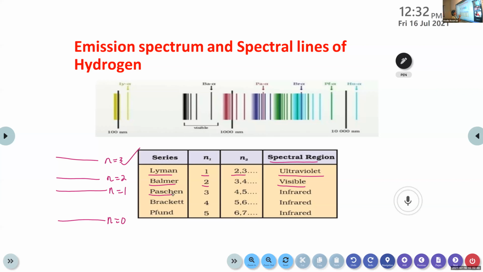Next one, Paschen, n1 equal to 3, n2 is 4, 5, etc. It can be seen in the infrared region. Then Brackett, n1 equal to 4, n2 equal to 5, 6, etc. It's in the infrared region. Same. The last three belong to the infrared region: Paschen, Brackett, and Pfund.